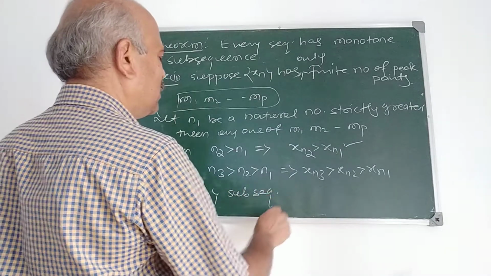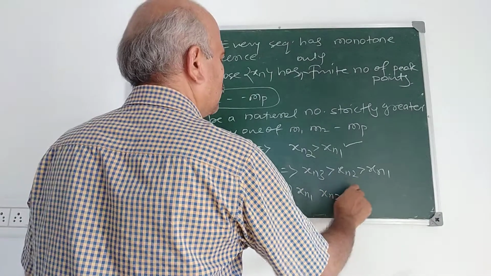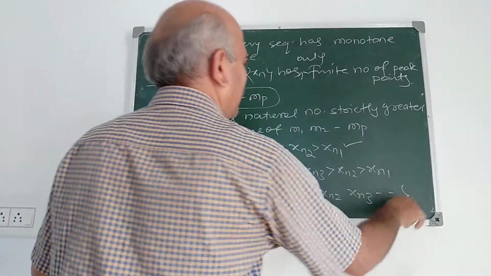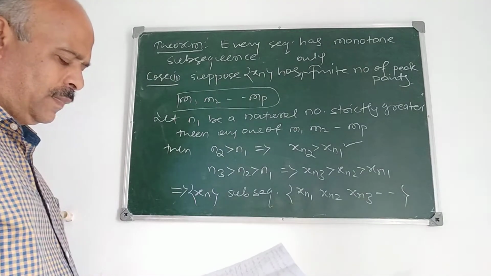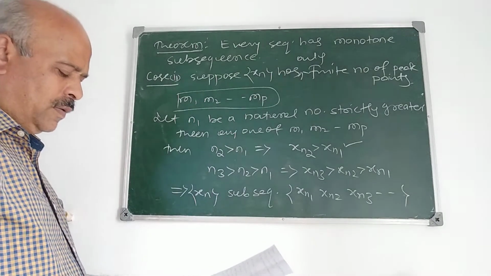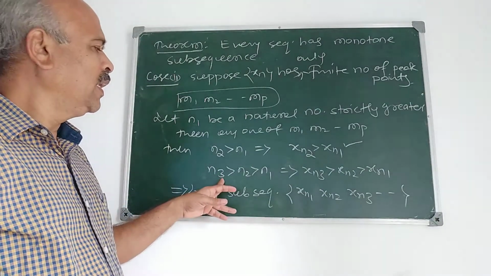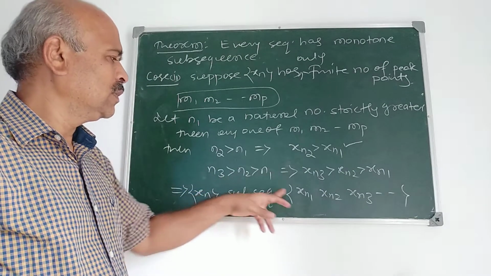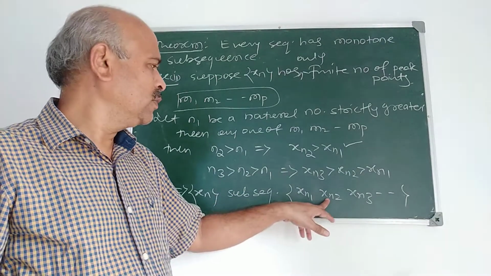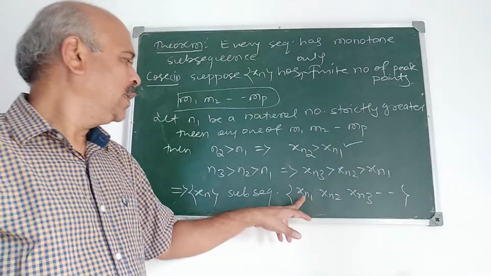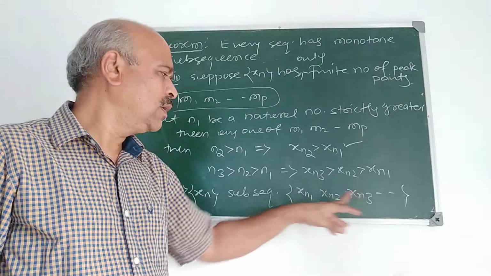Sn has a subsequence. What is that? xn1, xn2, xn3, etc., which is monotonically increasing, because xn1 is less than xn2 less than xn3 and so on, with n1 less than n2 less than n3 and so on.